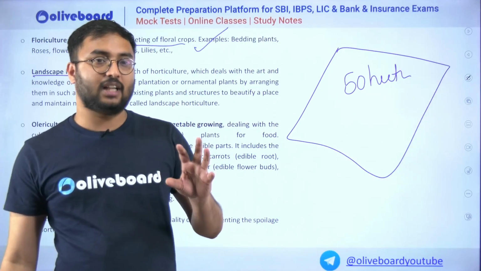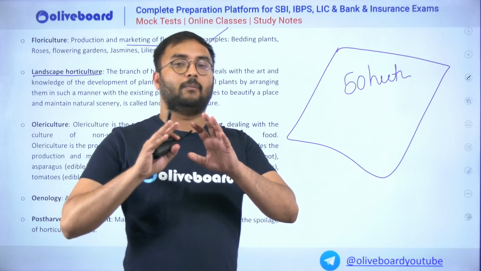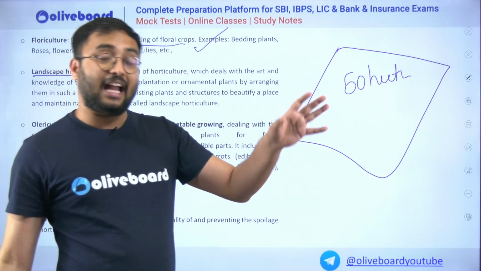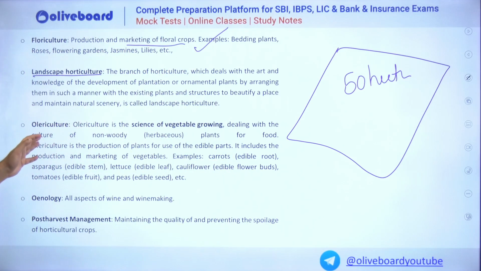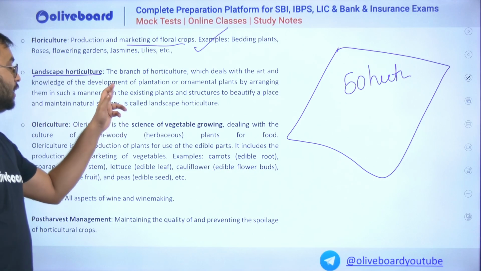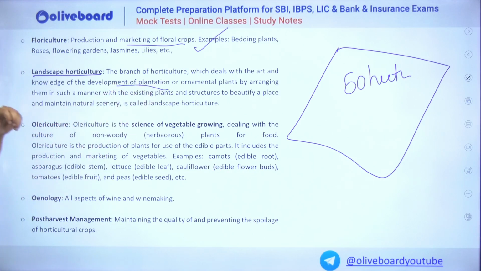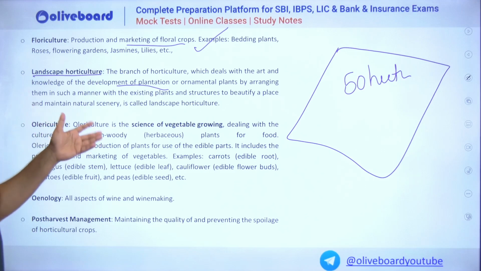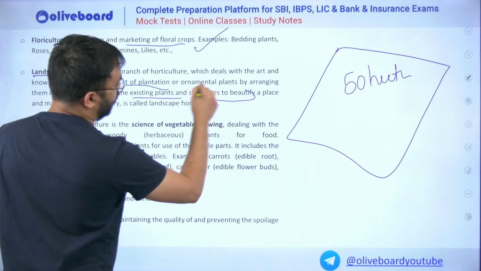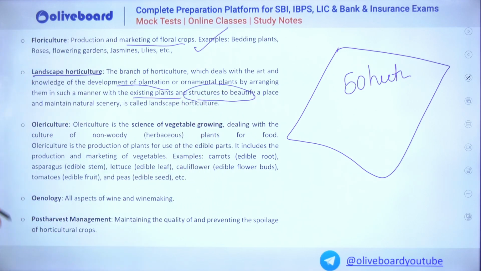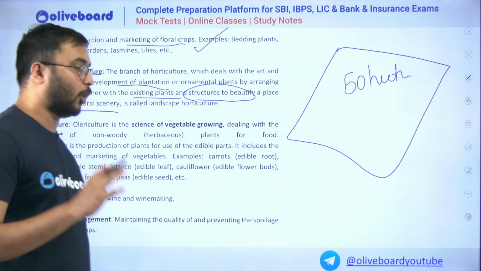Okay, so the areas which are having very large piece of land, and on that large piece of land, if cultivation of certain ornamental plants, plantation crops, flower crops is done in such a way that the plants which are existing and the structures of the plant, they beautify the place because of their coloration, they maintain the natural scenery, that is called as landscape horticulture.